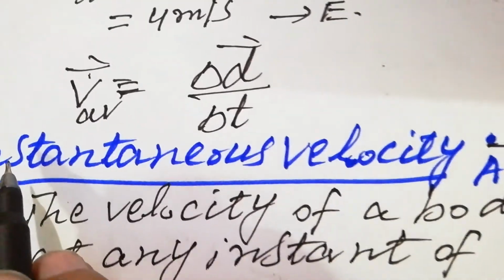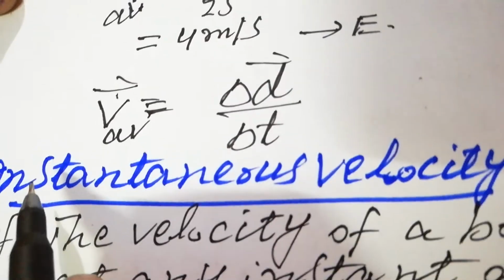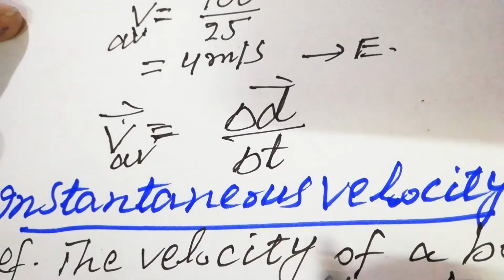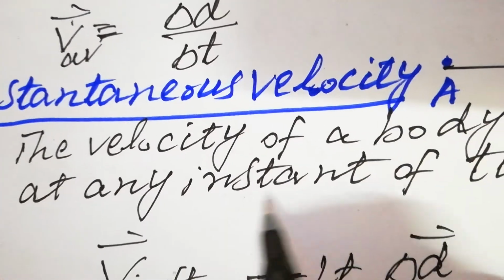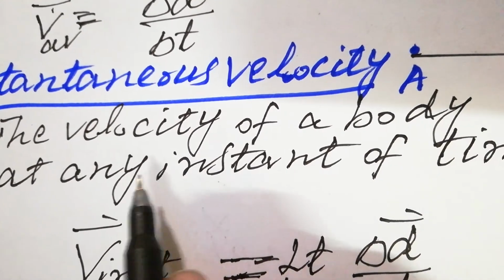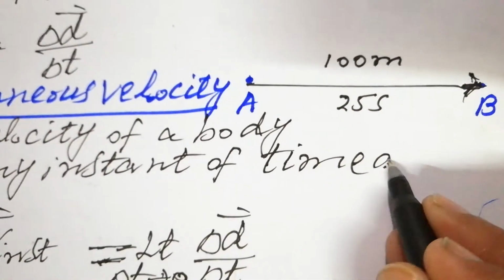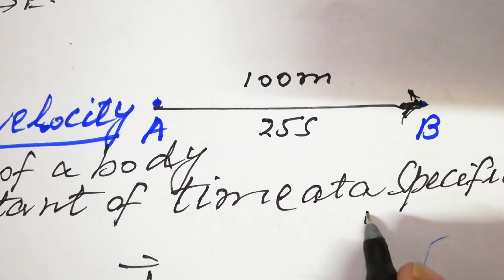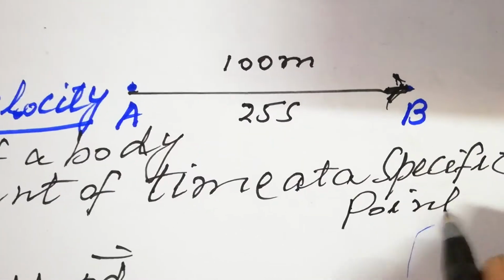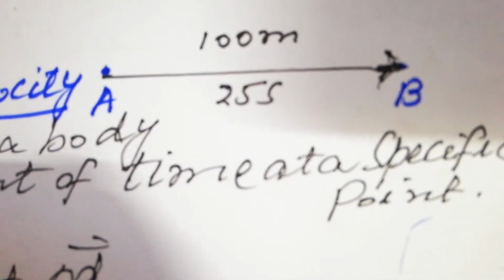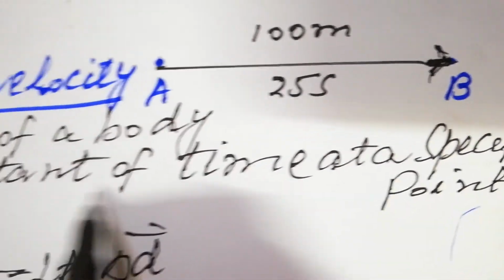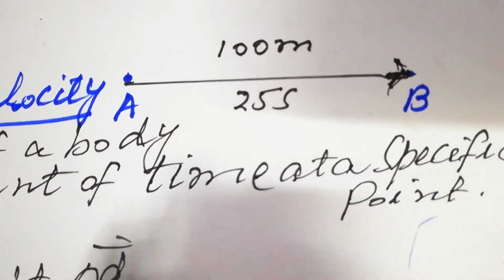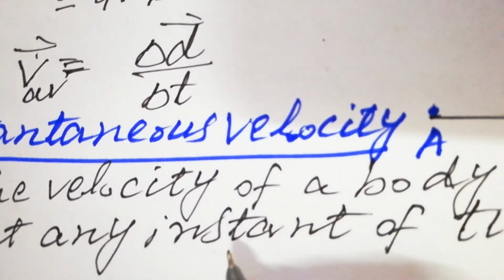Now come to instantaneous velocity. The velocity of a body at any instant of time at a specific point is called instantaneous velocity. What is an instant?